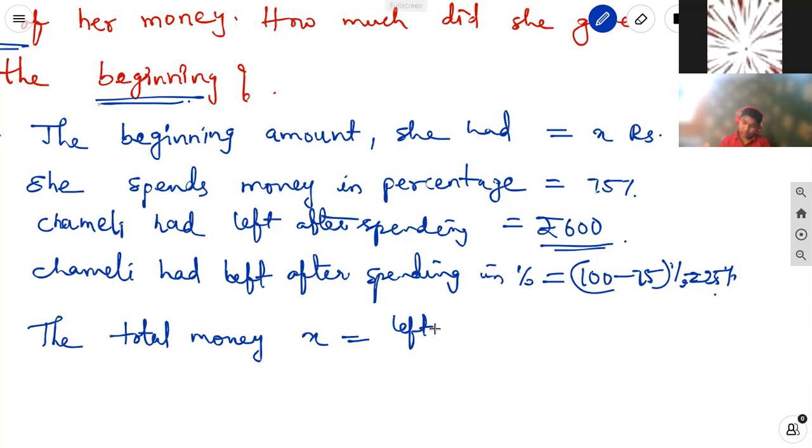She had 600 rupees left after spending. The remaining money after spending, remaining money by remaining money percentage.